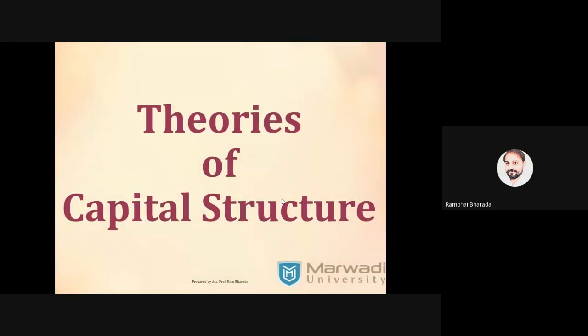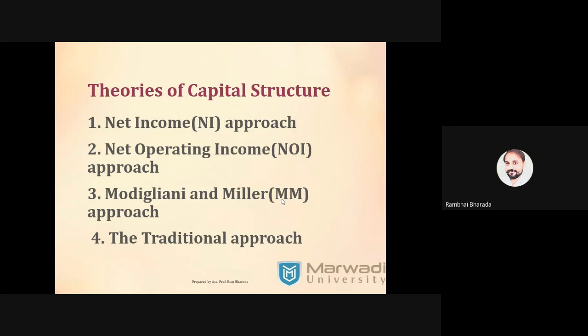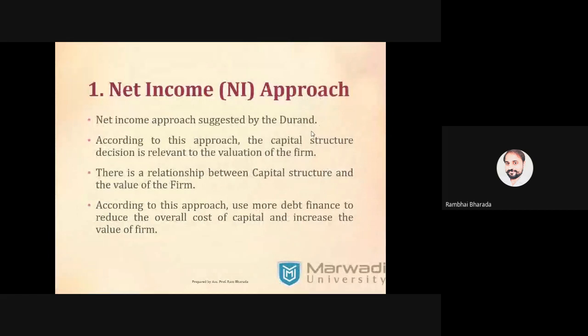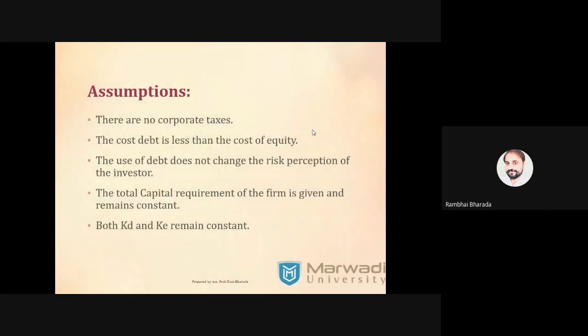Then next, theories of capital structure. These four theories are there. The first theory is the net income theory, given by David Durand. According to this theory, capital structure is relevant to the valuation of the firm. It means changes in the capital structure will change the value of the firm. Please remember this is the heart of this theory: if the company uses more debt, the overall cost of capital is reduced and the company value will increase.